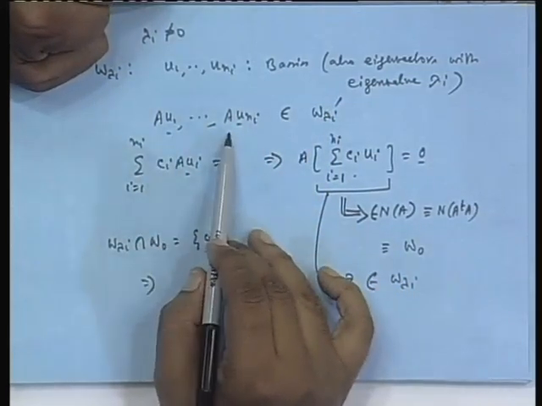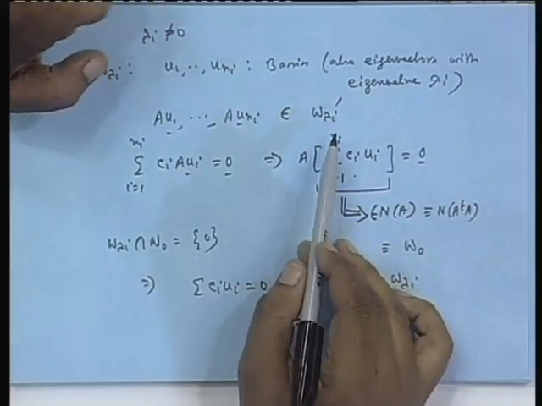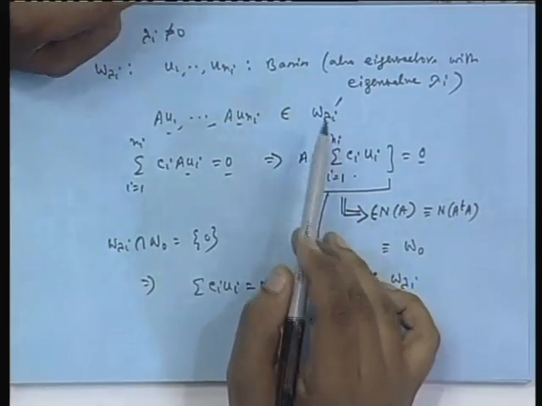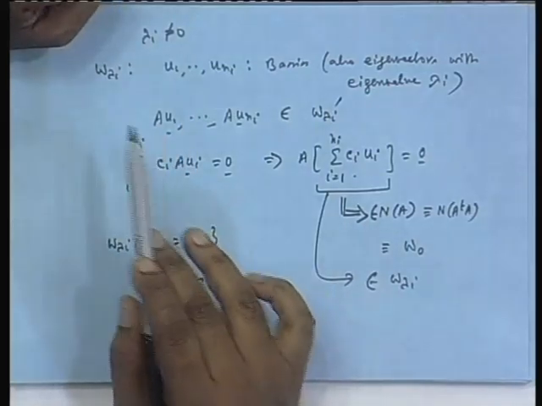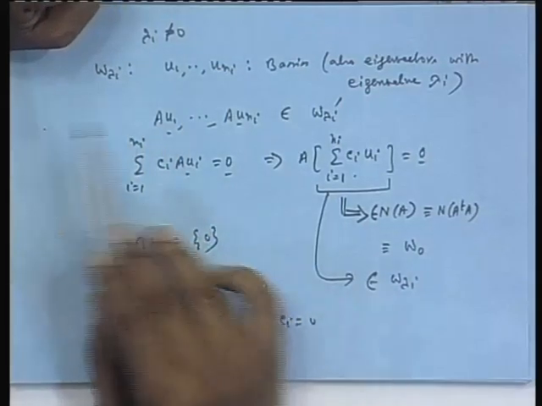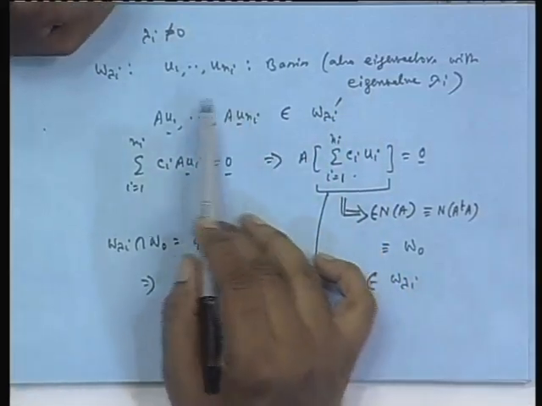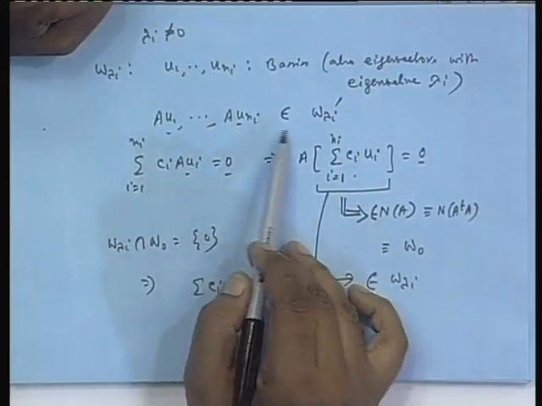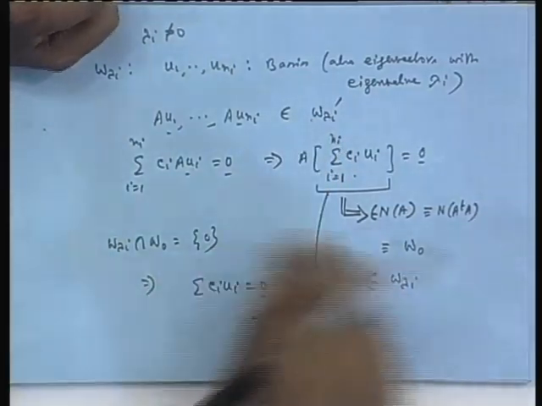But if they also span the entire W lambda_i prime, then I can easily say that W lambda_i prime has the dimension n(i), which is the same as the dimension of W lambda_i, which means the multiplicity of lambda_i for both A transpose A and A transpose are the same. So, I have to see whether these vectors Au1 to Auni span the entire subspace W lambda_i prime or not. So, to see that,